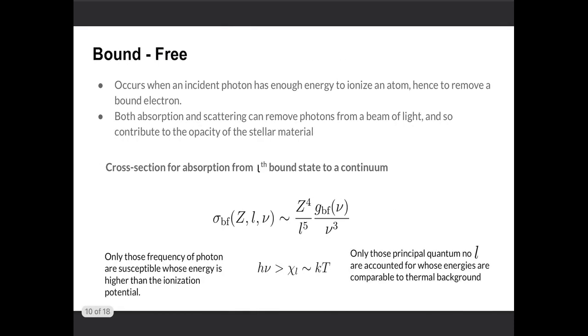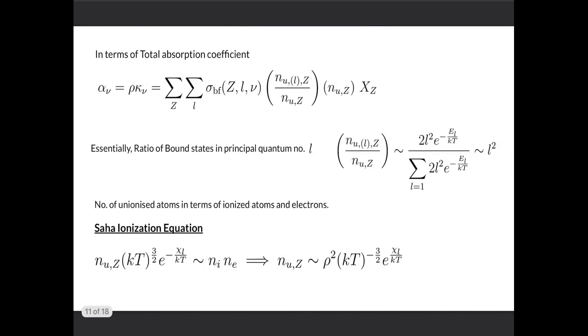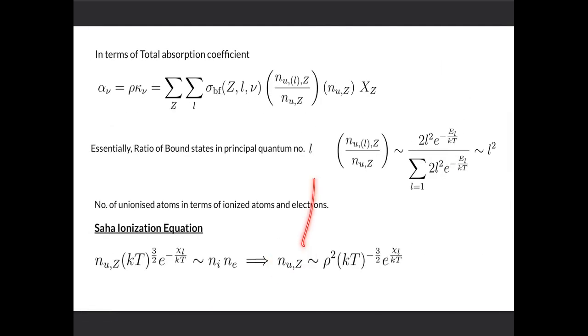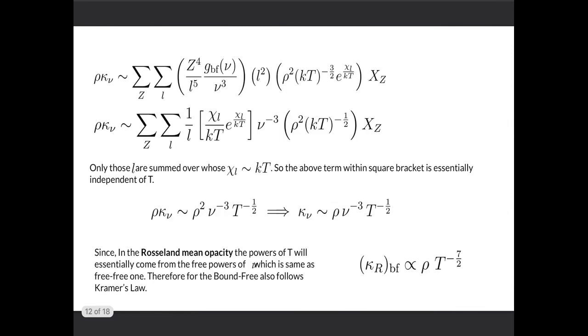As soon as we get this absorption cross-section, we can derive the total absorption coefficient, which goes like this relation, where n is the number density of the unionized atom in the state L. If we calculate this, it goes like L squared. To get the relation between the unionized number density, the ionized number density and the electron number density, we need to use the Saha ionization condition, which goes like this, and the unionized number density simply relates like this. As soon as we get this term, we can substitute it into this equation to get the total frequency-dependent opacity.